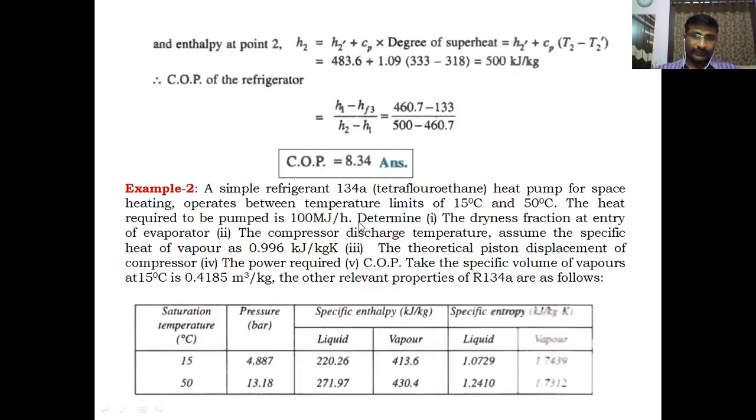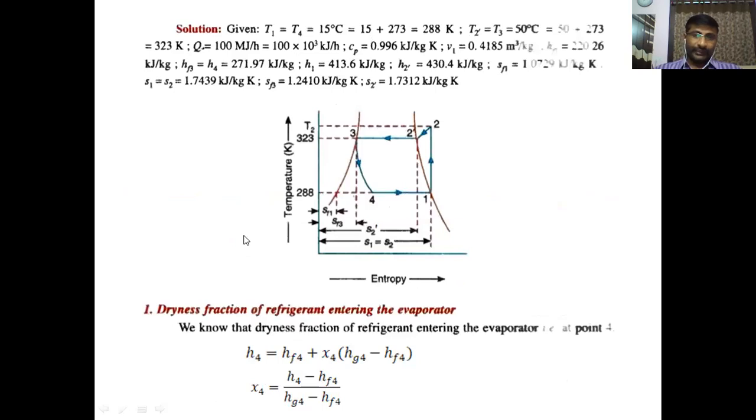Let us go on to find the parameters asked in the problem. The first parameter is the dryness fraction at entry of the evaporator. This is the evaporator process 4 to 1. Entry means 4, so you have to find the dryness fraction at point 4, X4. To find it, the enthalpy at 4, H4, when the state is in the wet region, we use this formula: H4 equals HF4 plus X4 into Hg4 minus HF4. Everything is at point 4. From this, X4 equals H4 minus HF4 divided by Hg4 minus HF4. This is the dryness fraction at point 4.